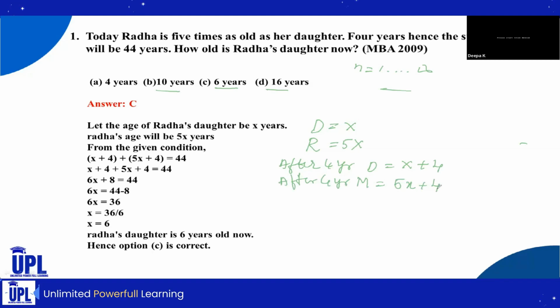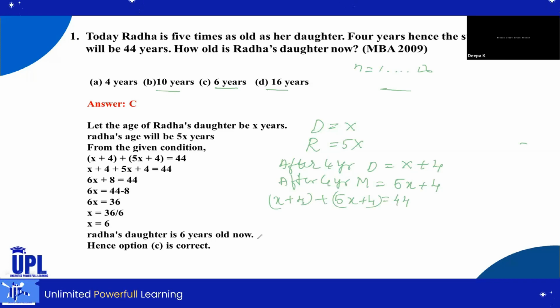Okay. So our condition says that 4 years hence, the sum of their ages will be 44. Here we need to sum. The sum of their ages will be X plus 4 plus 5X plus 4 is equal to 44. So when we add the mother's and daughter's ages, it comes to 44 years.